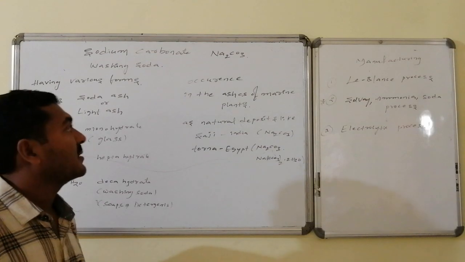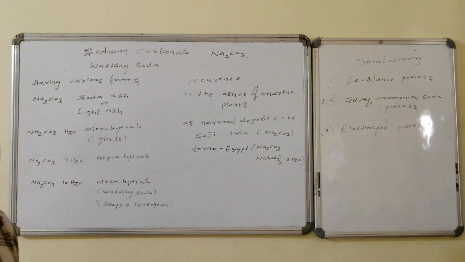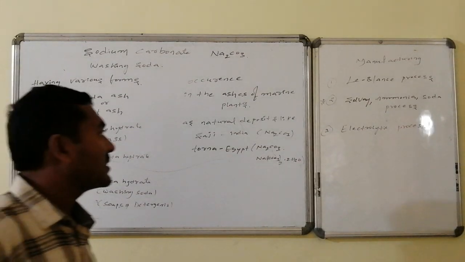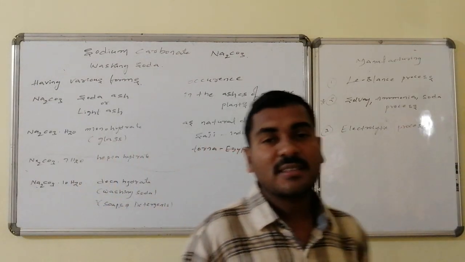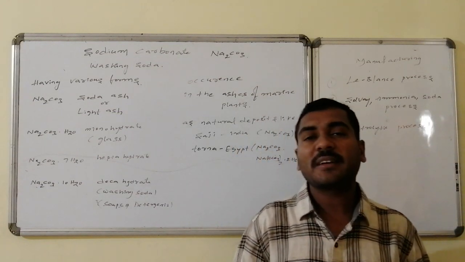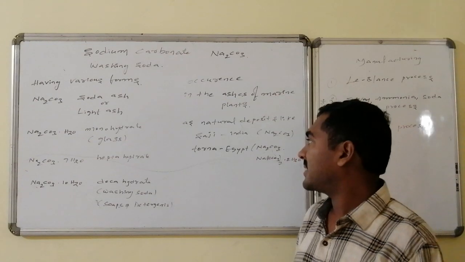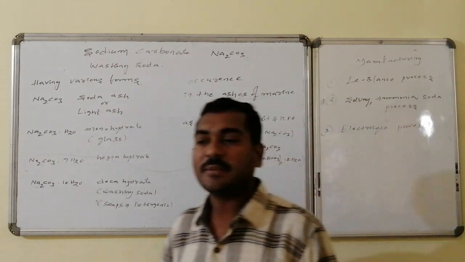Whereas, sodium carbonate is generally present in the ashes of marine plants. As a natural deposit, it is also available as sodium carbonate in India, and the sodium carbonate and sodium bicarbonate dihydrate, which is also known as Trona, is available in Egypt.